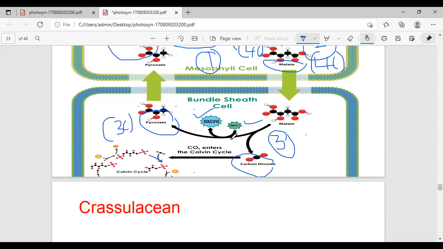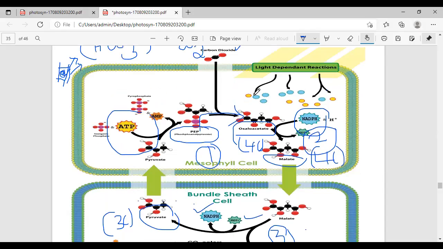In this pathway, 12 molecules of ATP are utilized in excess to build the CO2 concentration levels in the bundle sheath cell. This is the total process of the C4 plants.